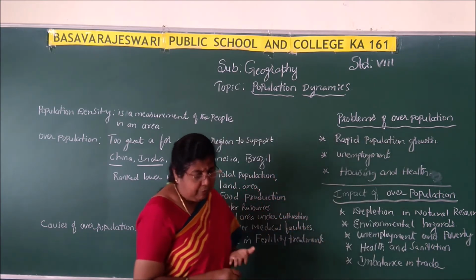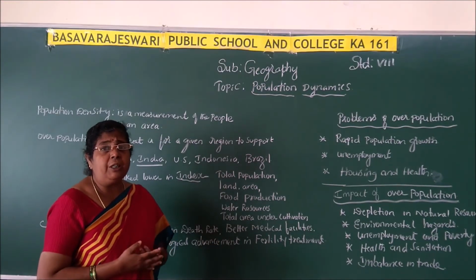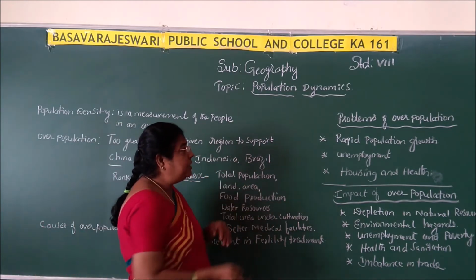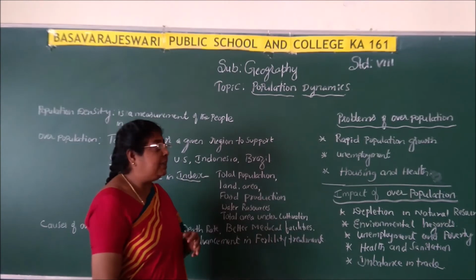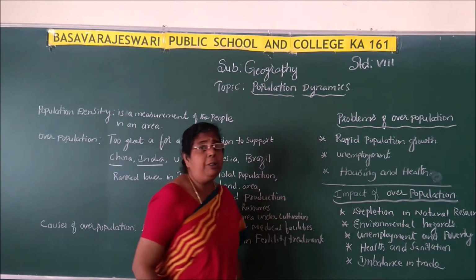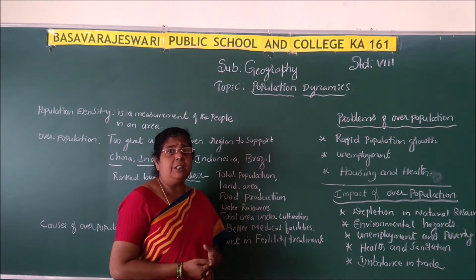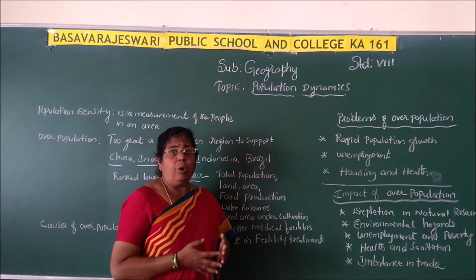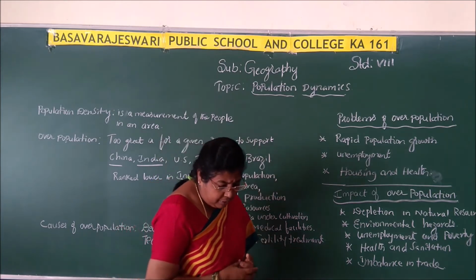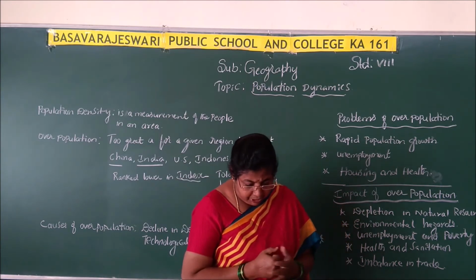Correct? And the working section of the population will also increase, and it is very difficult to provide employment also. As the population is increasing, it leads to one more important problem, that is the unemployment problem. For everybody, as the population is increasing, it is very difficult to provide employment opportunities to all persons. So unemployment is one more important thing.